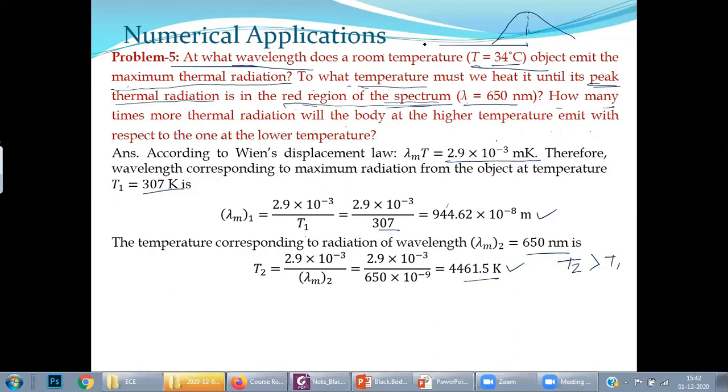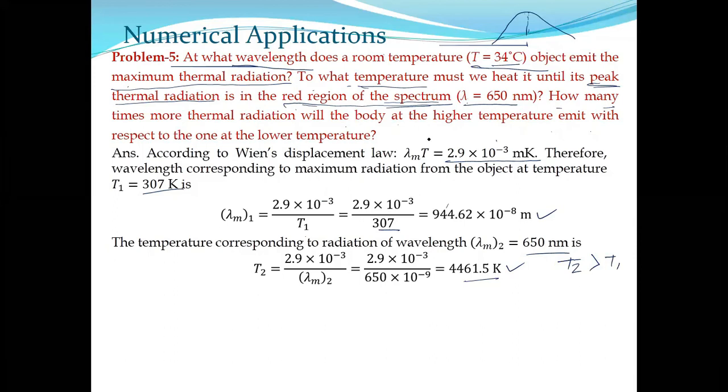What does the question mean? It simply means that first we will calculate the total radiation at T2, then find out the total radiation at T1, and check how many times one is larger than the other.